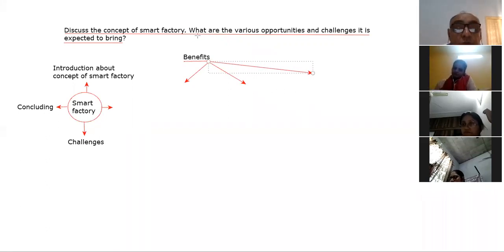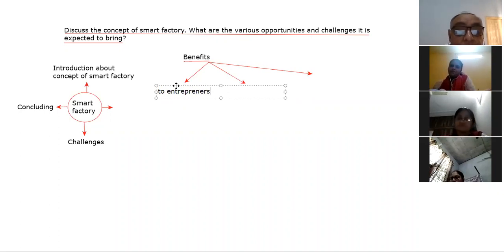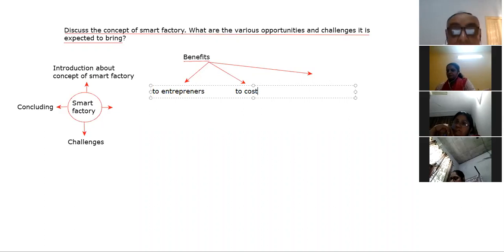So one is benefit to entrepreneur. As far as benefit to entrepreneur is concerned, we will discuss the points here. And the second is benefit to individuals, to consumers or customers.